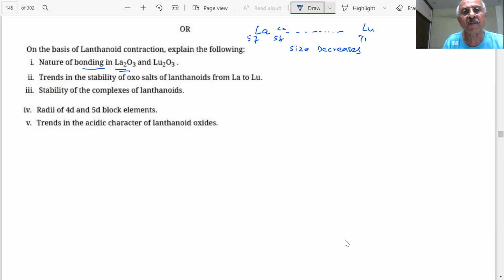Covalent character will increase or decrease. Size decreases, students. La3 plus ions, these are Ln3 plus ions, I'm saying, lanthanide. So size will decrease, covalent character will increase.